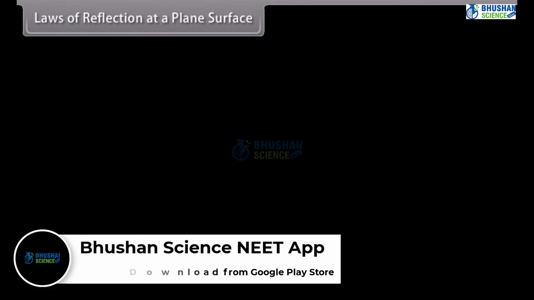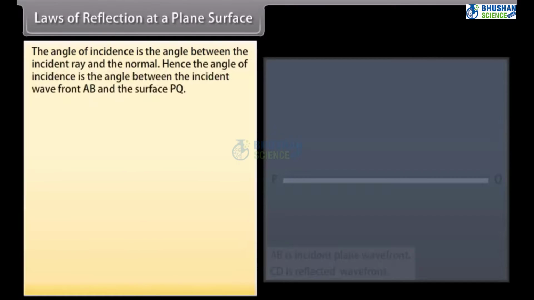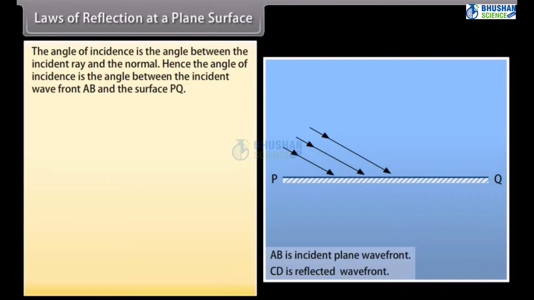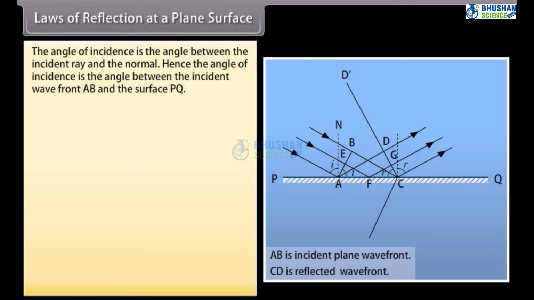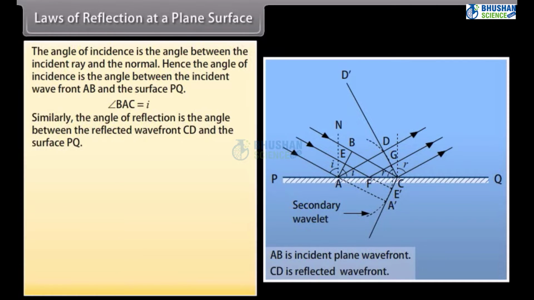Laws of reflection at a plane surface. The angle of incidence is the angle between the incident ray and the normal. But the ray is perpendicular to the wavefront and the normal perpendicular to the surface. Hence, the angle of incidence is the angle between the incident wavefront AB and the surface PQ. Similarly, the angle of reflection is the angle between the reflected wavefront CD and the surface PQ.